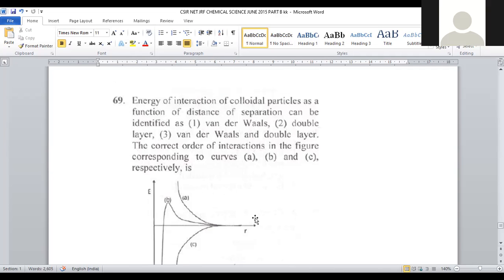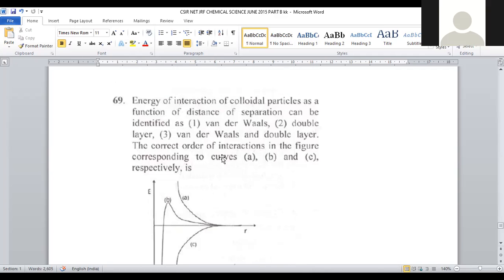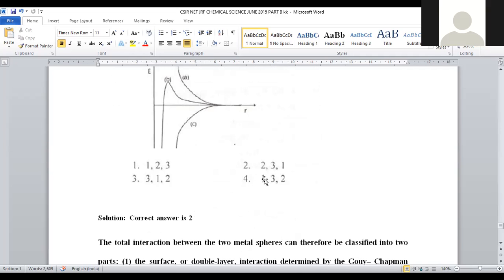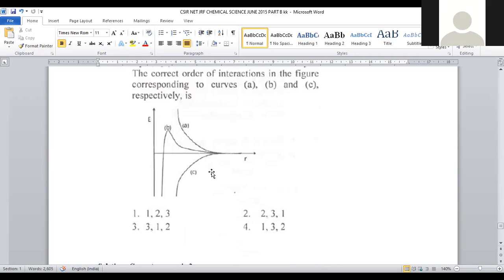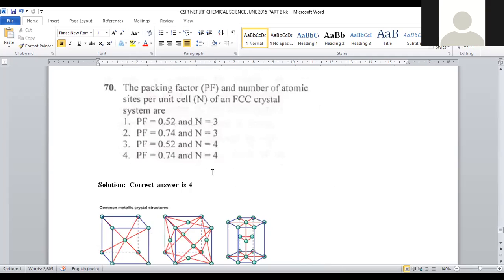The next level will be the combination, so the third one, van der Waals as well as double layer, is taken as B. A higher energy level is imparted for the double layer, so that is A. That is option number 2. Option number 2 is the correct answer for question number 69. Let us move on to question number 70.